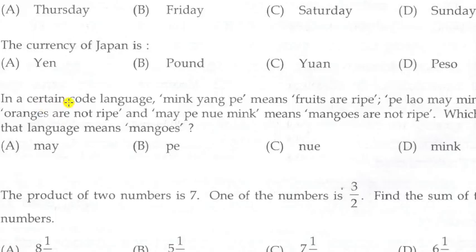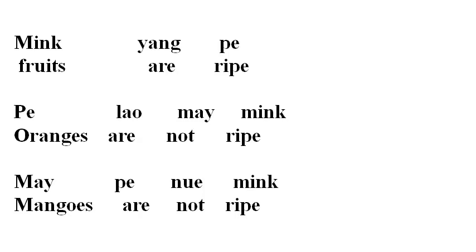Next question. In a certain code language, Ming Yang Pei means fruits are ripe. Pe lo me mink means oranges are not ripe, and me pe new mink means mangoes are not ripe. Which word in that language means mangoes? So these are the statements and codes that are given in the question. We have to compare these three statements and check the common words.